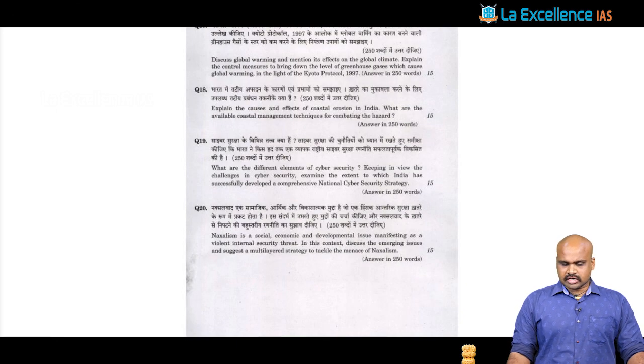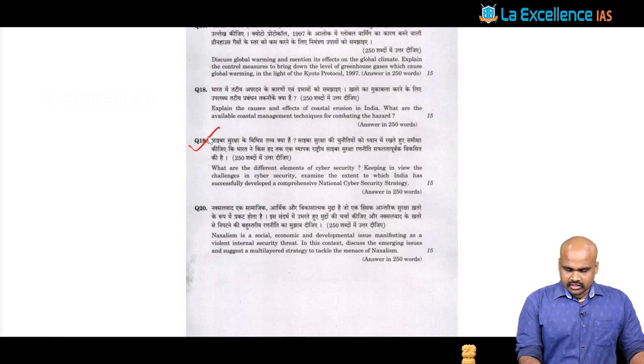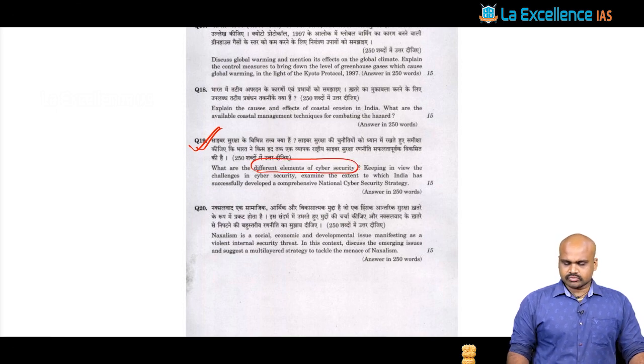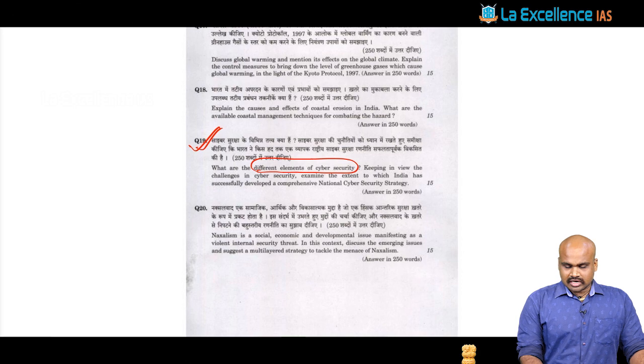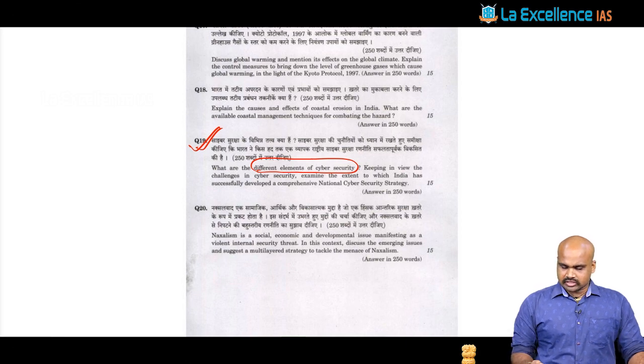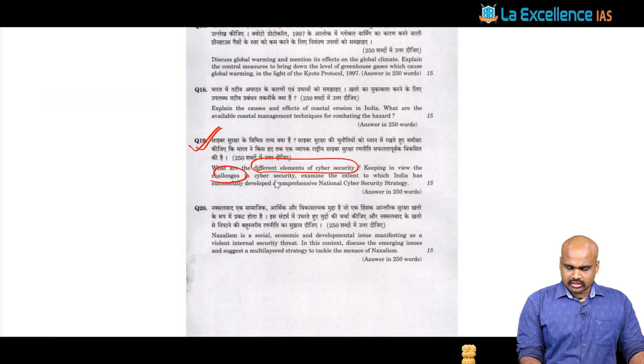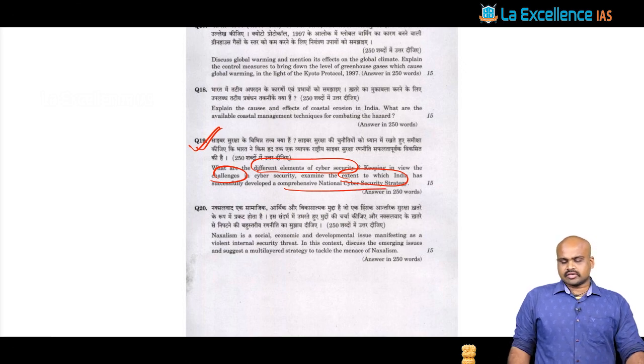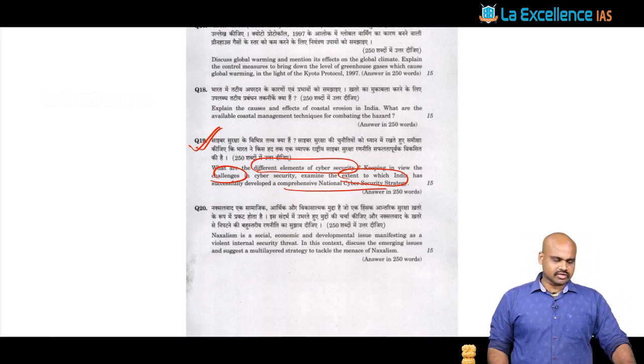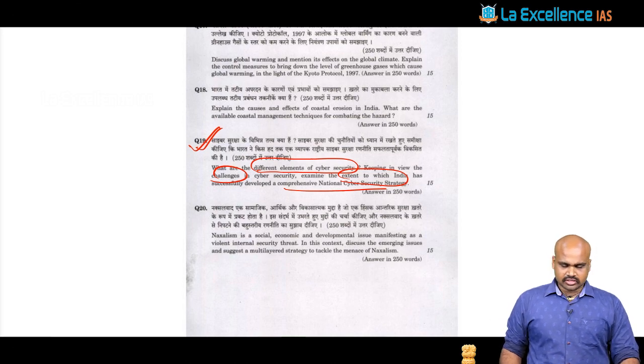Moving on to the 15-markers, the 19th question is a security question. It asks about the different elements of cyber security, and keeping in view the challenges in cyber security, it asks you to examine the extent to which India has developed a comprehensive national cyber security. So it is asking about the status of cyber security in the context of India.